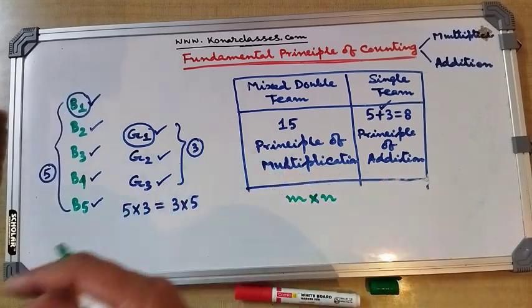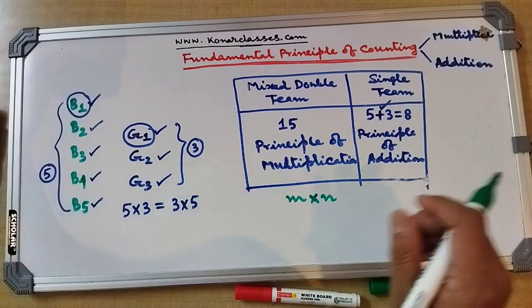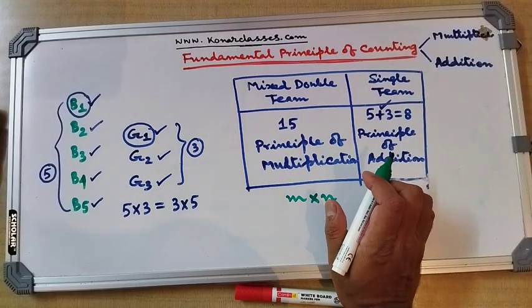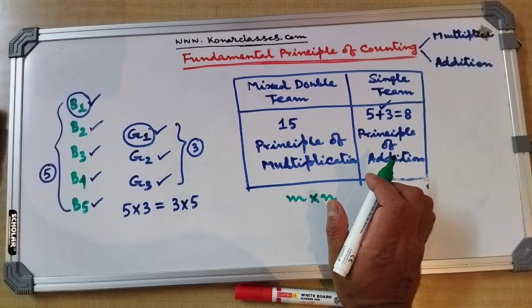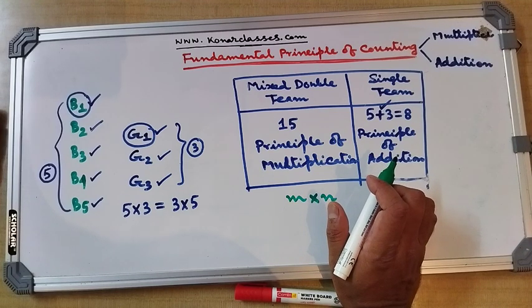In the case of Mohan's example, there are 2 events, the event of choosing a pant or the event of choosing a shirt. In the case of Sabnam's example, there are 3 events, the event of choosing a school bag, or a tiffin box, or a water bottle.